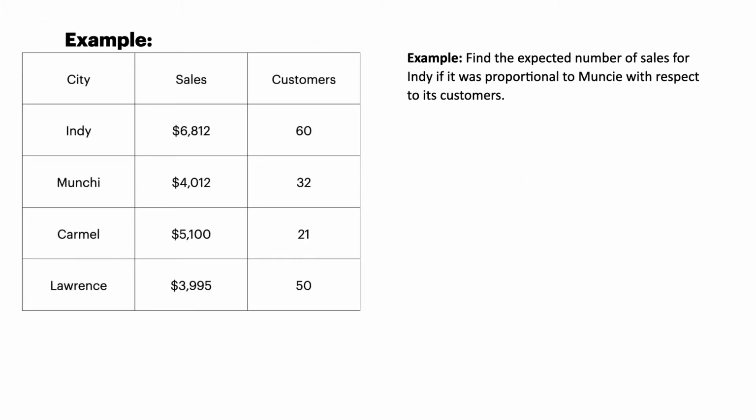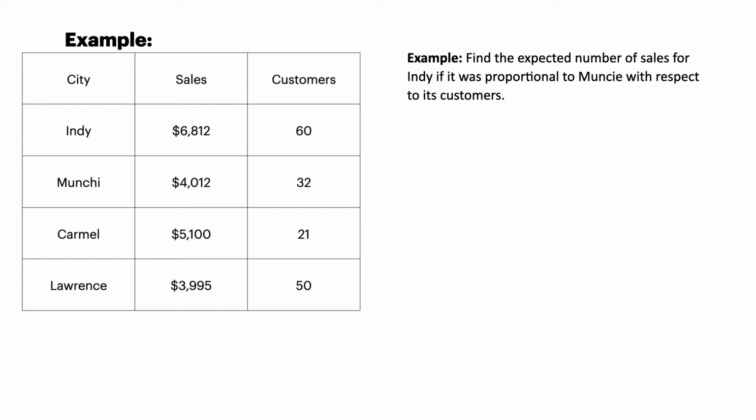So the first example, we see this table with cities in Indiana: Indy, Muncie, Carmel, Lawrence. The sales figures for each city and the number of customers. Well, this is just a made up scenario of, I don't know, let's say it's some business. But let's find the expected number of sales for Indy if it was proportional to Muncie with respect to its customers. So with respect to its customers, we're looking for the sales. That's like saying, what if we didn't know the sales figures for Indy? What would it be if it was proportional to Muncie?